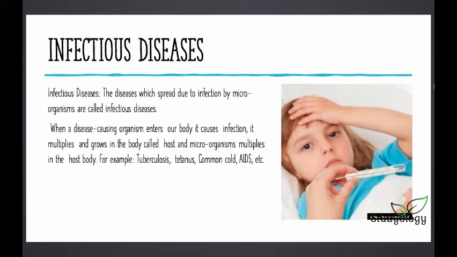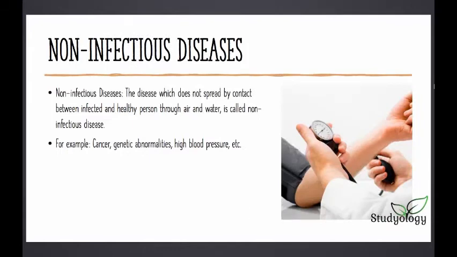So, what happens is that these disease-causing organisms or pathogens enter our body, and once they enter our body, they multiply in a huge number. For example, if a pathogen is entering a human body, the human body is called a host for the pathogen. When any microorganism gets into a host body, it multiplies and spreads all over your body if you don't prevent it or reduce the effect of the virus or microorganism. Examples of such diseases are tuberculosis, tetanus, cold, AIDS, etc.